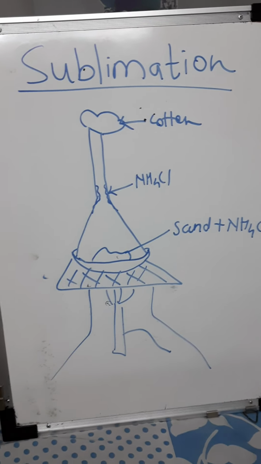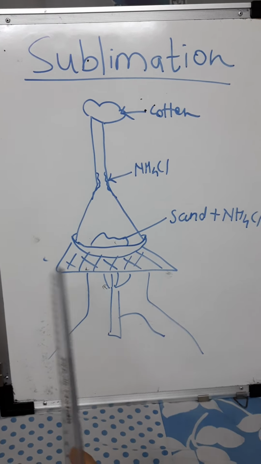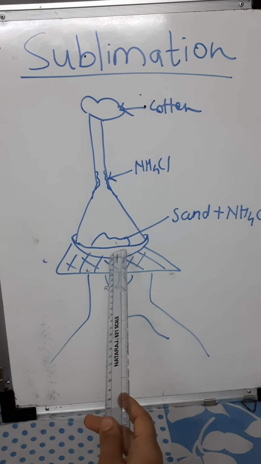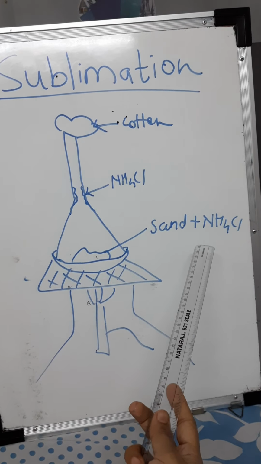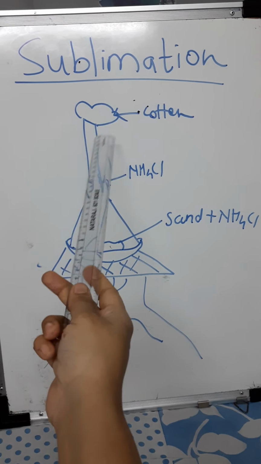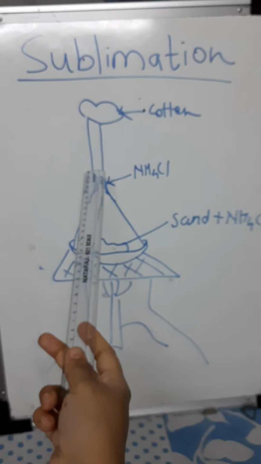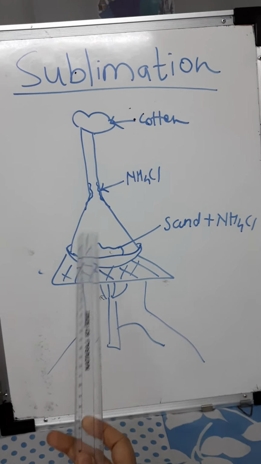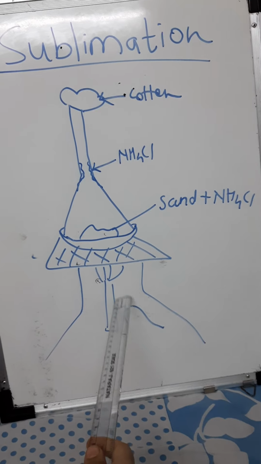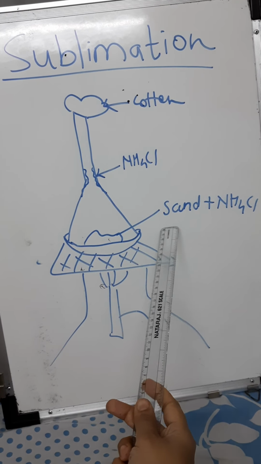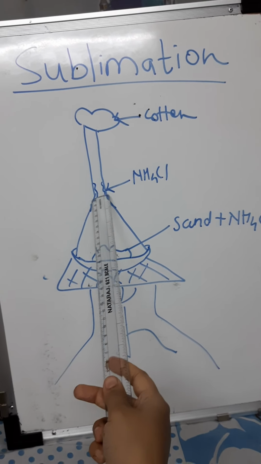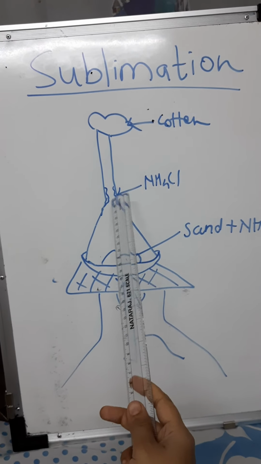Now here I have drawn the sublimation experimental setup. I have taken an inverted glass funnel, inverted over a sand and ammonium chloride mixture. Here I have put a cotton ball, because I don't want ammonium chloride to escape outside. When we start heating, sand is a non-sublimate and ammonium chloride is a sublimate. So due to heat, it will sublime, meaning it will directly convert into vapor state.